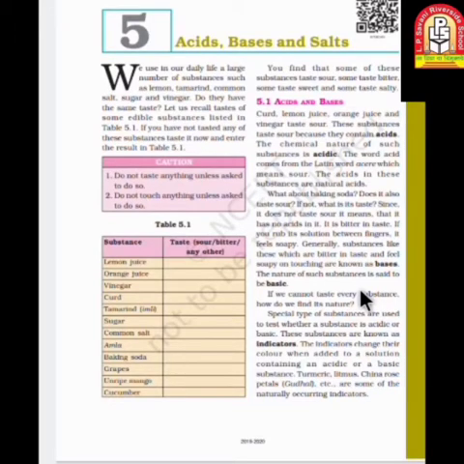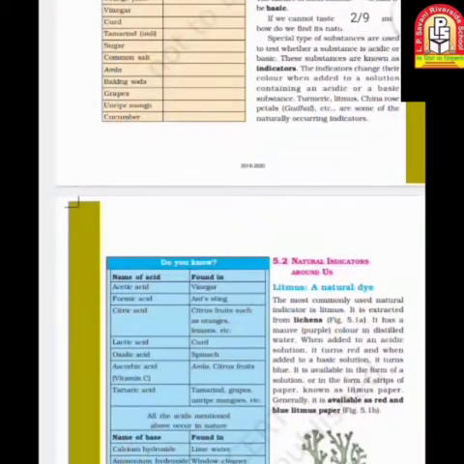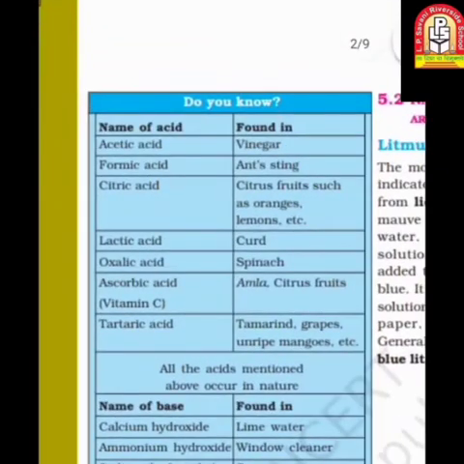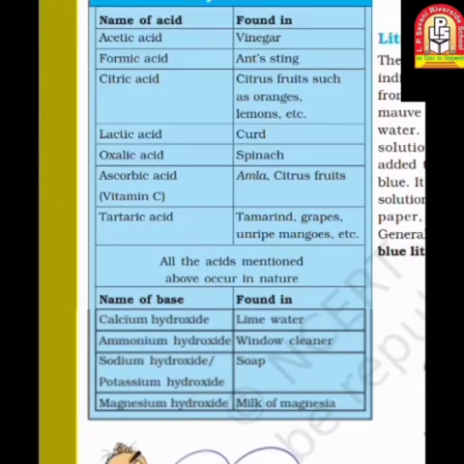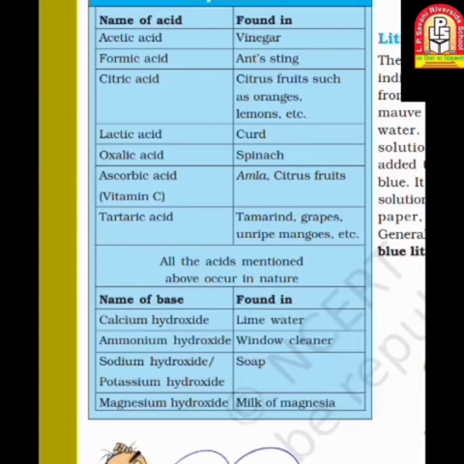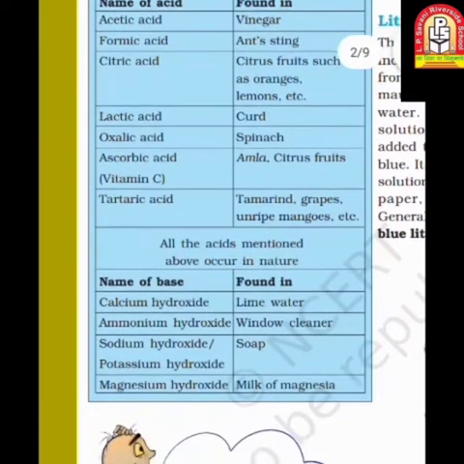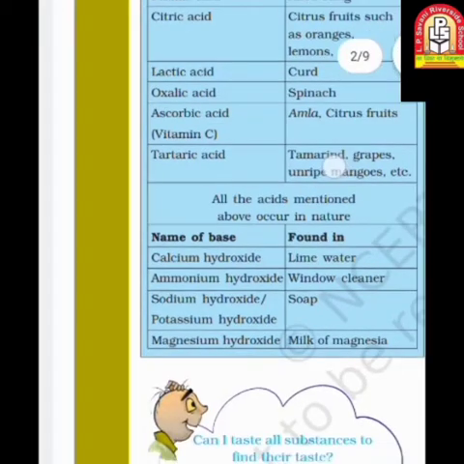Hello students, in the earlier session we learned about acids, bases and salts. What is the primary quality of acids, bases and salts, and how can we identify between all these three by their taste? But it's not favorable to taste it and conclude. That's why there are some clues called indicators. We saw just an intro about indicators. In today's session, we are going to learn about it in detail. Let's start today's session.